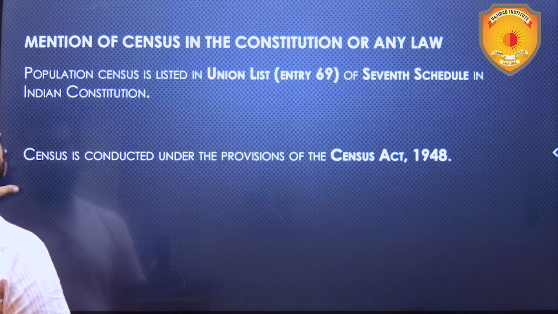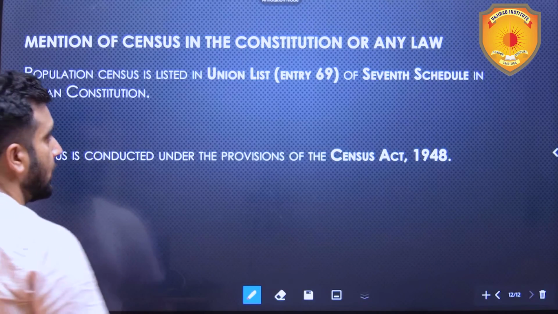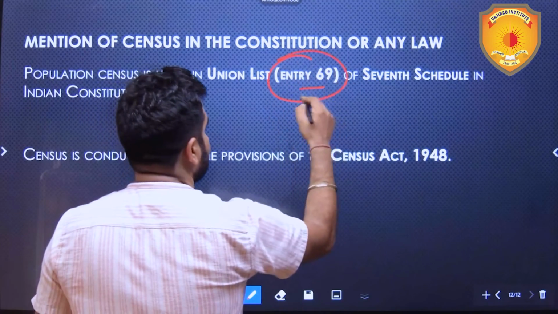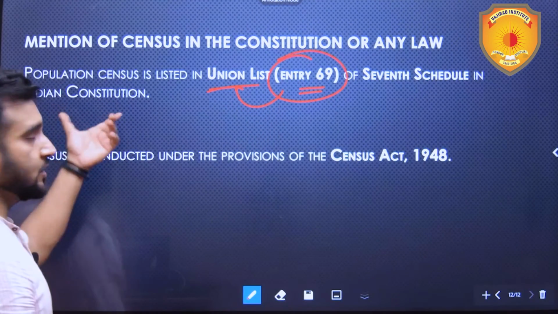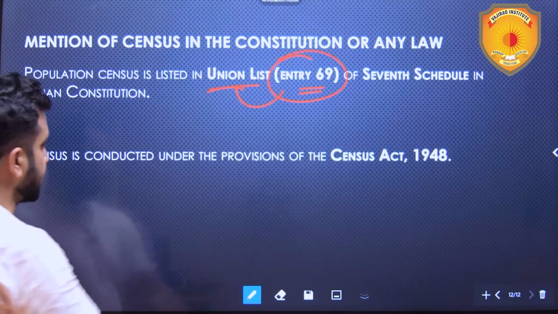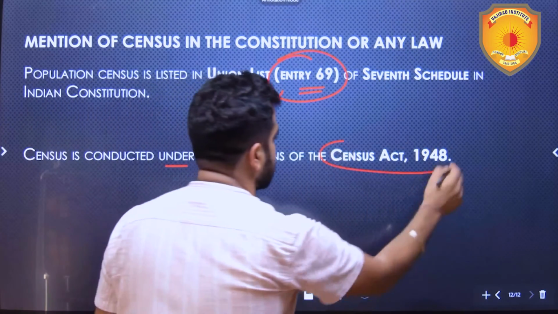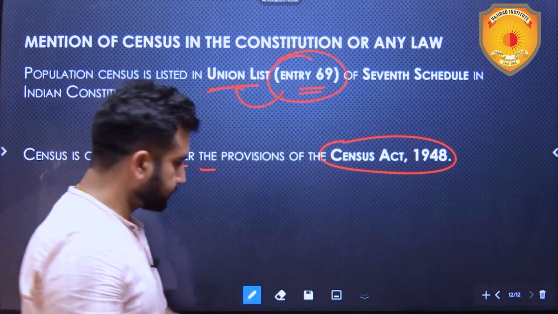Mention of census in the Constitution or any other law: it is first of all mentioned as entry number 69 in the Union List of the 7th Schedule in the Indian Constitution. Census is conducted under the provisions of the Census Act 1948.